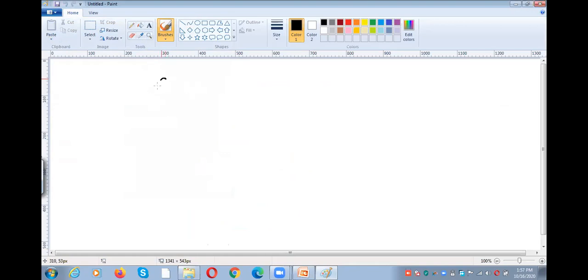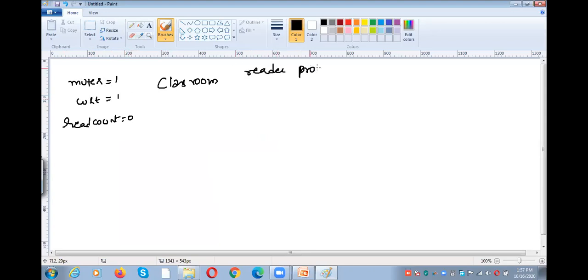For example, this is the classroom. Now, what are the initial values? Mutex value is initially 1, WRT is 1, and then read count is 0. Now it is a reader process. Whenever a reader is willing to come into the classroom, read count needs to be incremented.